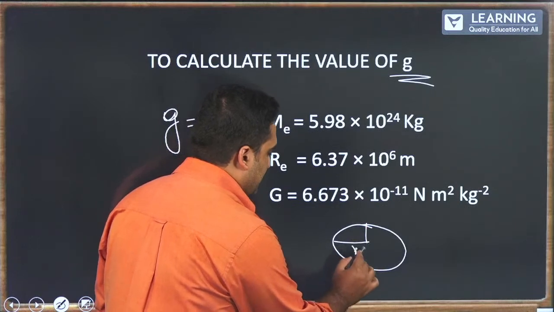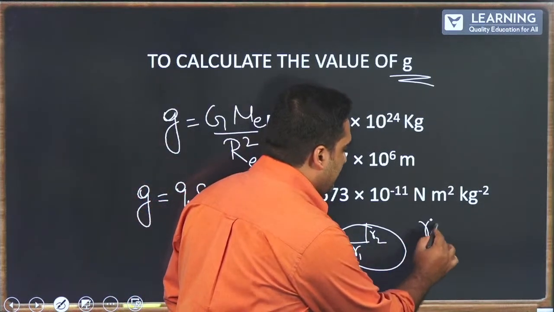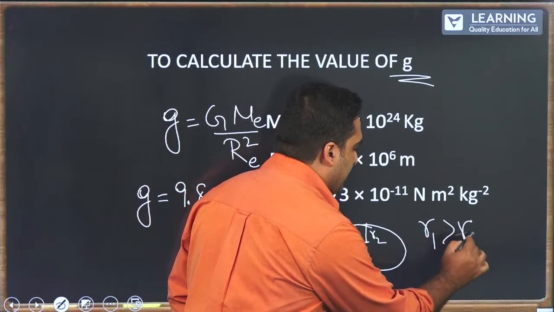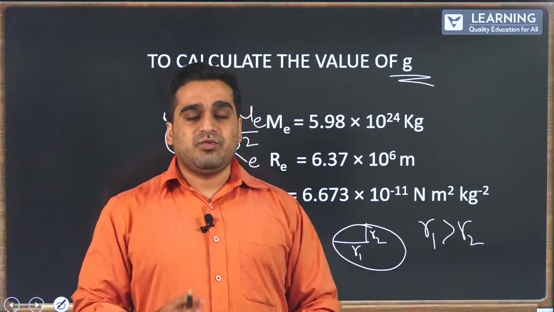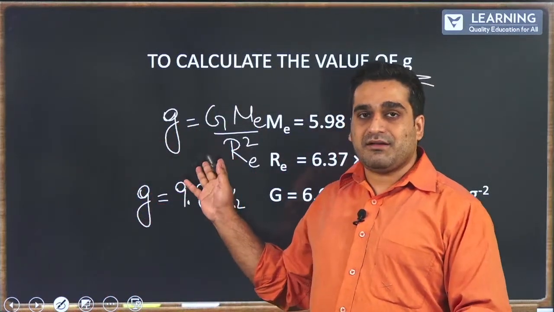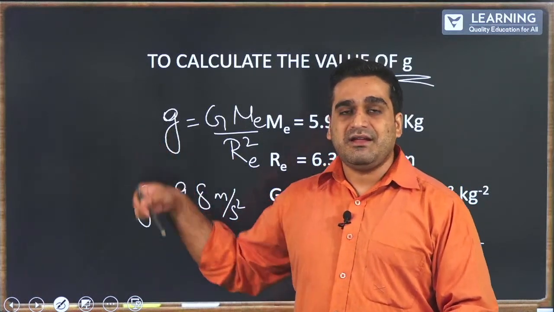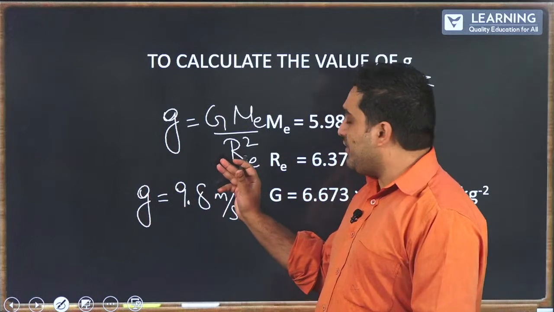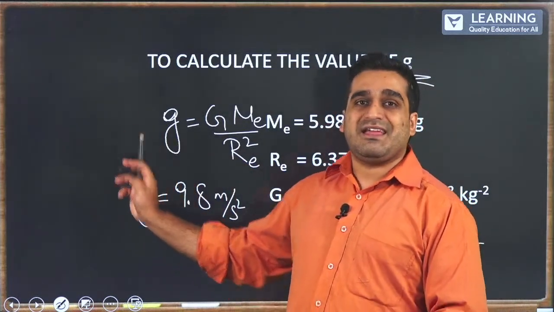So let's call that R1 and R2. Certainly in this case R1 is greater than R2. If the radius is greater, then what happens to gravity? So you have a denominator that increases, then the acceleration due to gravity decreases. And if the radius decreases, then the acceleration due to gravity increases.